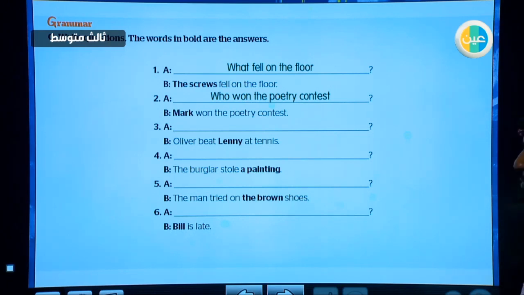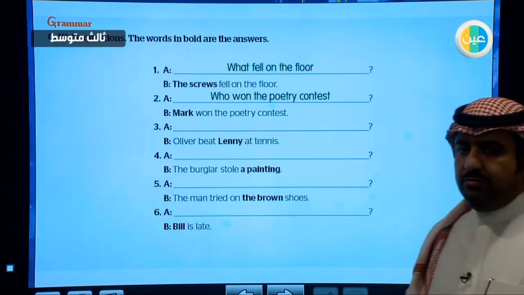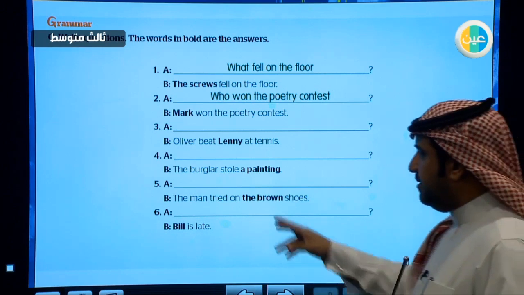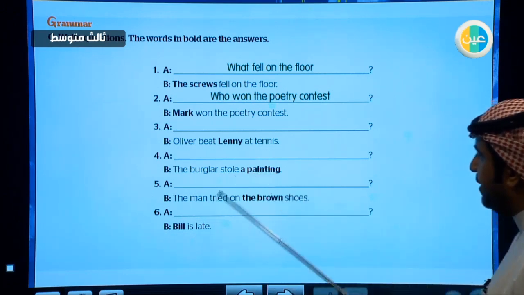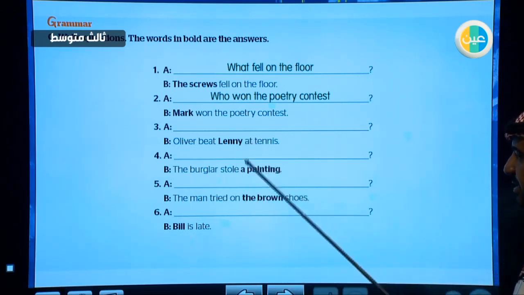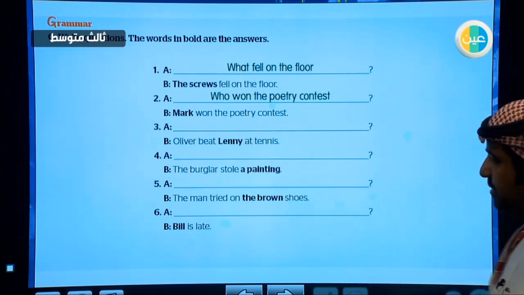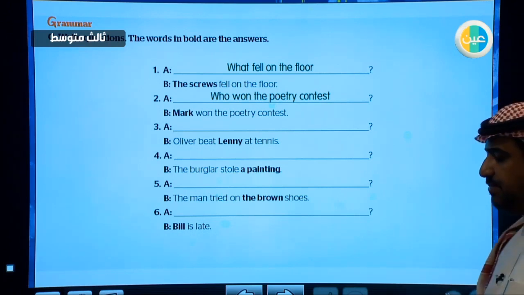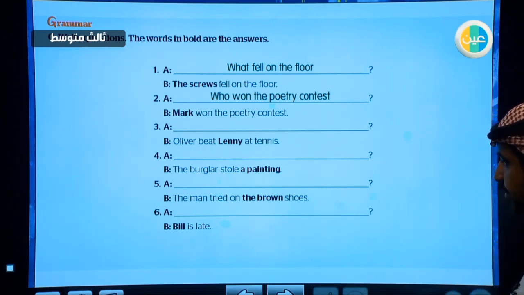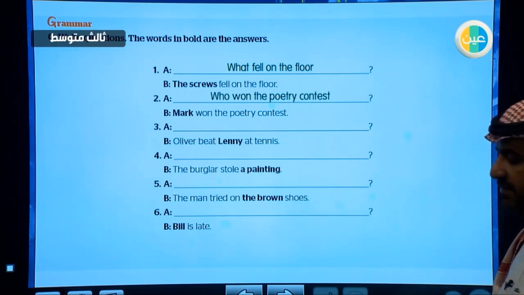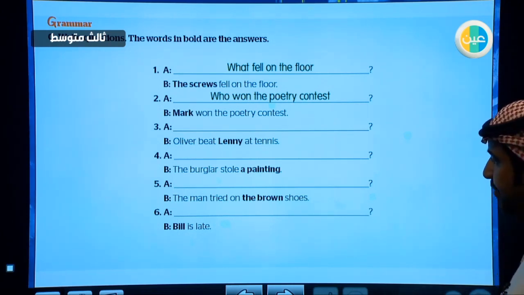In number 3, now we have an object. And if we have an object, we are going to make some changes on the sentence. First, the answer, Lenny, is going to be removed because it is the answer. And we are going to use an auxiliary to form the sentence in the question form. In the question form, maybe we need an auxiliary, or if we have a linking verb like the verb be, we bring it before the subject.